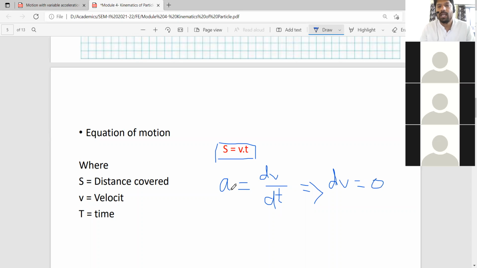So obviously acceleration in case of uniform velocity motion will be 0. Got it? Yes, sir. Okay. So you note it down that for uniform velocity, distance can be calculated like this and acceleration will be 0. Velocity is neither increasing nor decreasing.